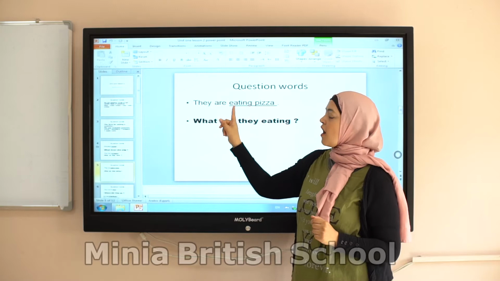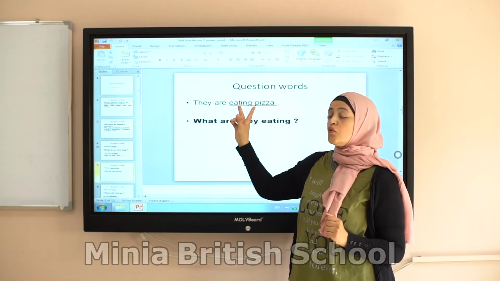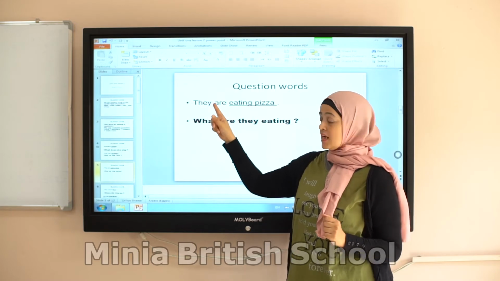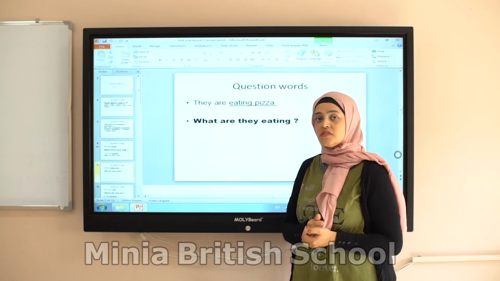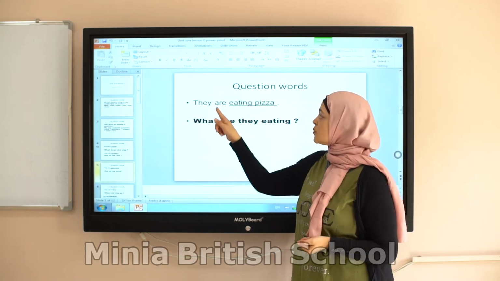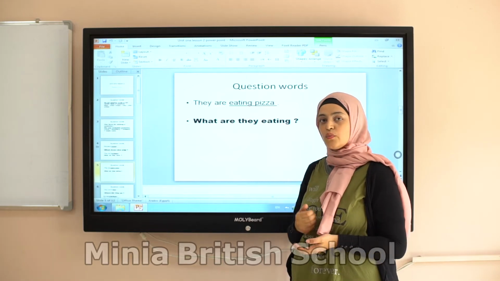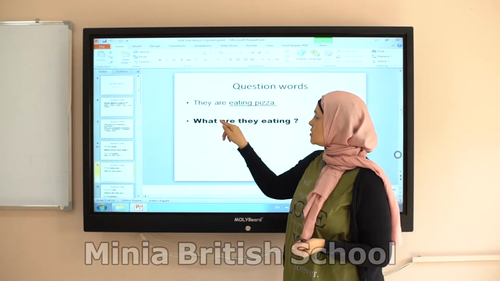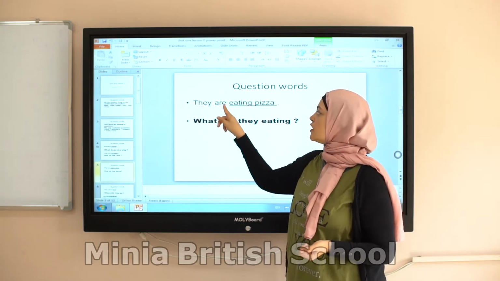In another way, when we have two verbs, one auxiliary and one main verb, like here we have present continuous, what do we do? We just put the subject in the middle and then put the question word first. So what? Have, or I cross the subject with the auxiliary I have.